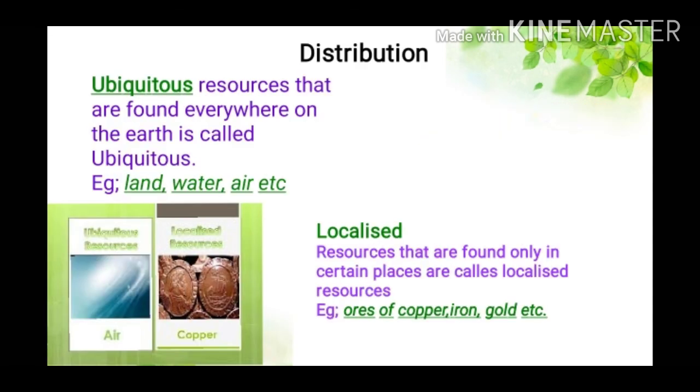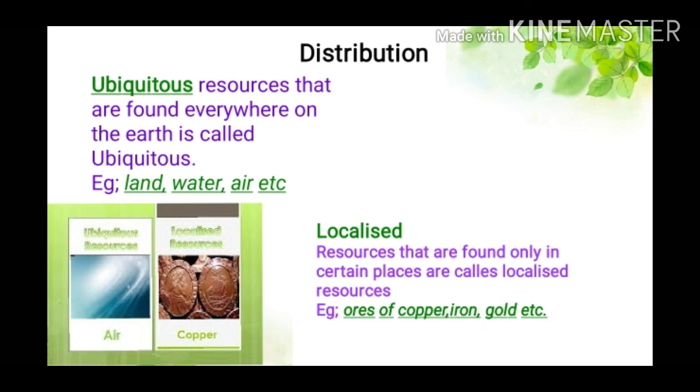Now, classification on the basis of distribution. Ubiquitous resources are resources that are found everywhere on the earth. Example, land, water, and air. Whereas localized resources are found only in certain places. Example, ores of copper, iron, gold, etc.